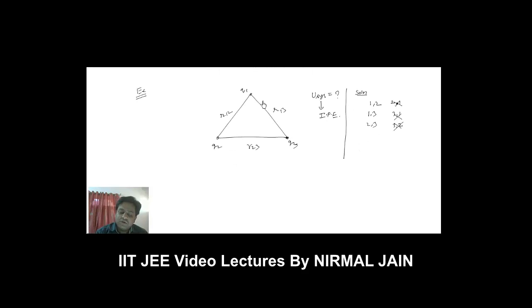So if I talk about the interaction potential energy between these Q1 and Q2, then I can simply write K Q1 Q2 by R12 plus K Q2 Q3 by R23 plus K Q3 Q1 by R31. So this is the interaction potential energy of the system of these three charges.